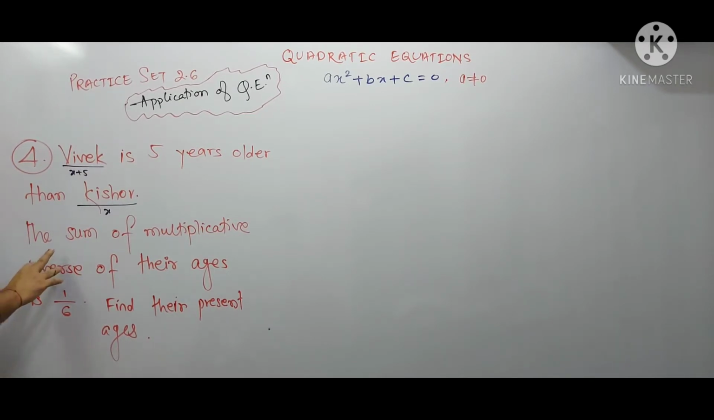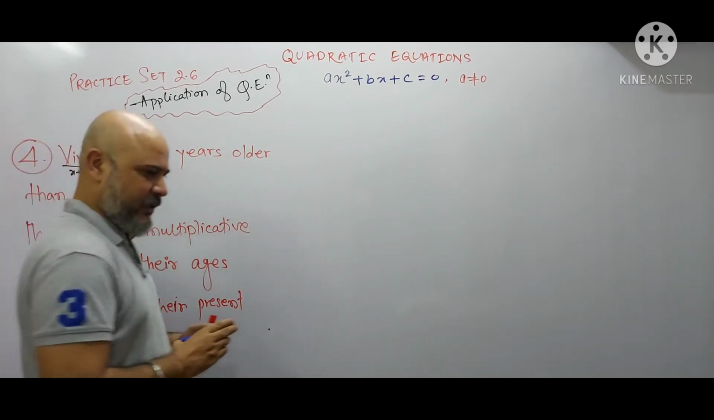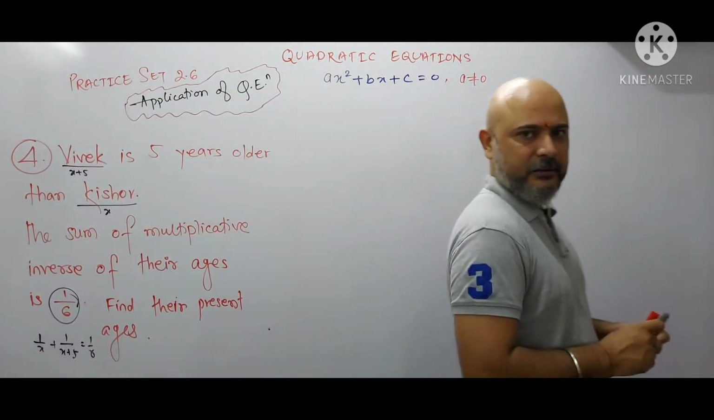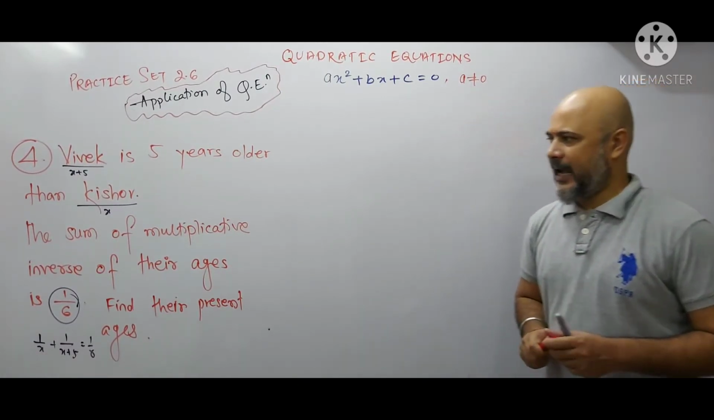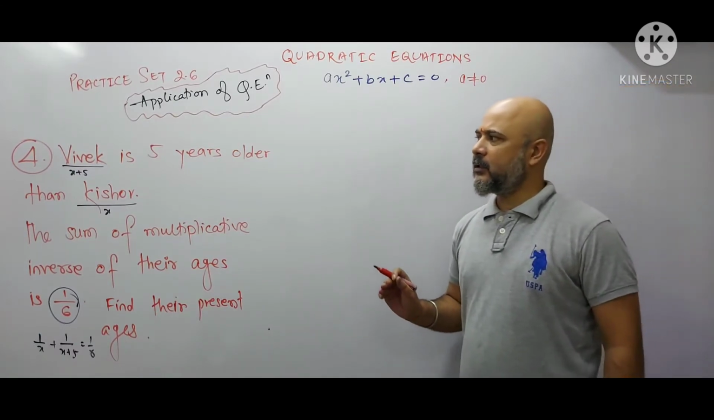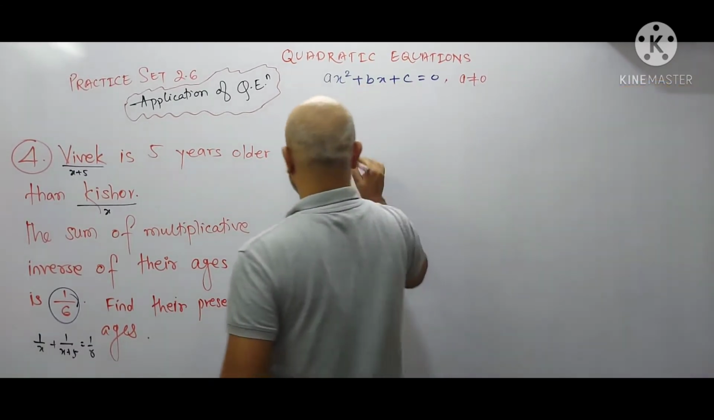And the sum of multiplicative inverse of their ages. So multiplicative inverse of Kishore will be 1 by X and multiplicative inverse of Vivek be 1 upon X plus 5, and this is equal to 1 by 6. Okay. So in this way you are going to frame the equation and then you will form a quadratic equation and you will get the solution. Okay. So we are going to suppose the Kishore present age be X years and Vivek present age be X plus 5 years. Start the solution.